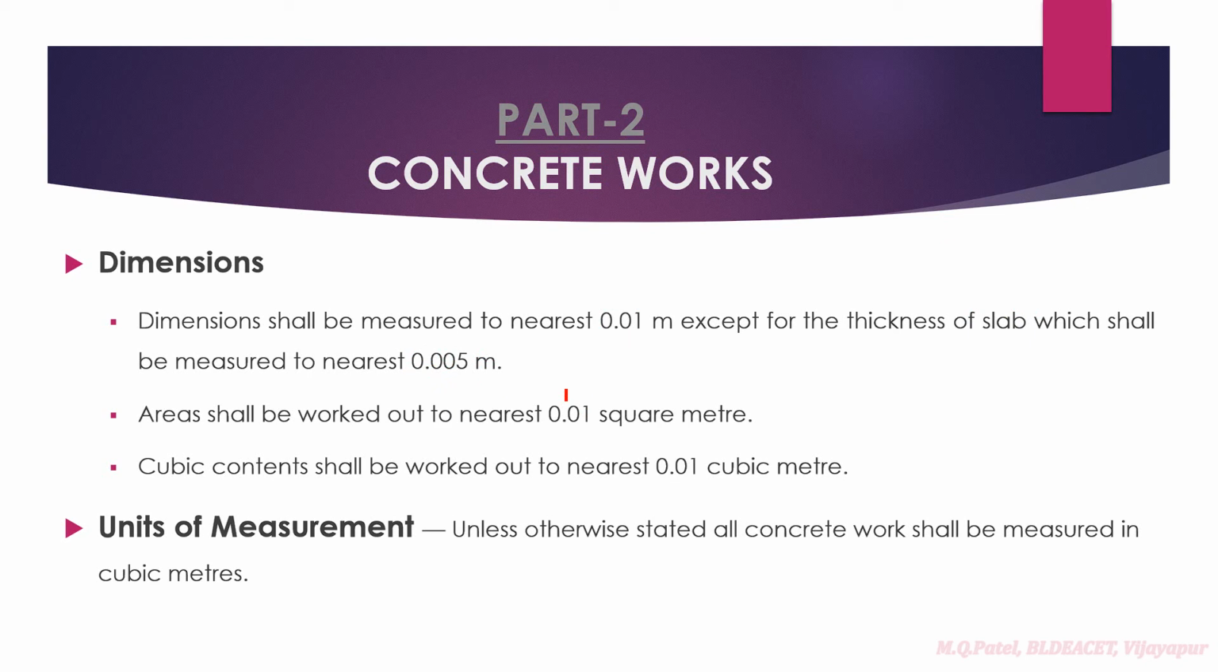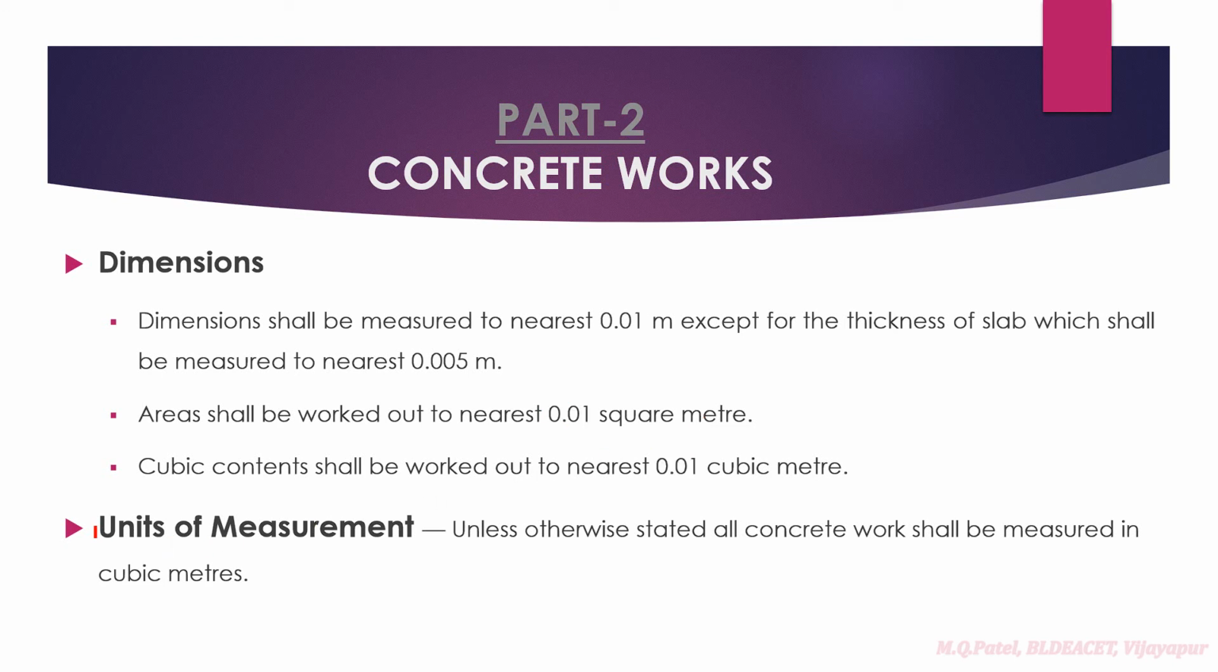Why? Because if you see, slab area will be very large, so if you are going to round off this, it is going to go on a higher side. Why? Because volume variation will be large. So therefore what they have specified is that it has to be measured to the nearest unit of 0.005 meters. Again area and volume, what we calculate, will remain same, that is 0.01 square meters and 0.01 cubic meters, right?